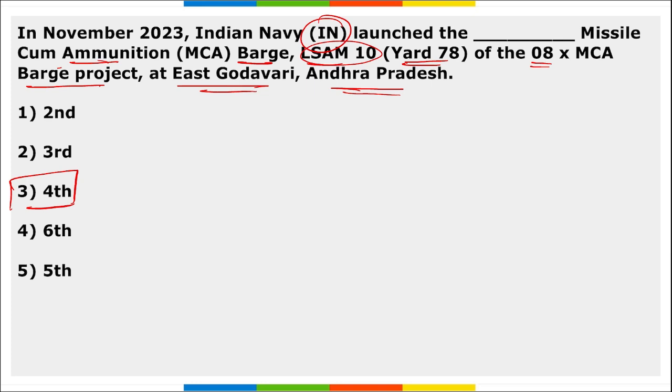Mark this. Then this barge was built by the MSME shipyard Seacan Engineers Projects Private Limited. I repeat, it was built by Seacan Engineers Projects Private Limited, and this was the fourth missile cum ammunition barge that was launched at East Godavari in Andhra Pradesh.